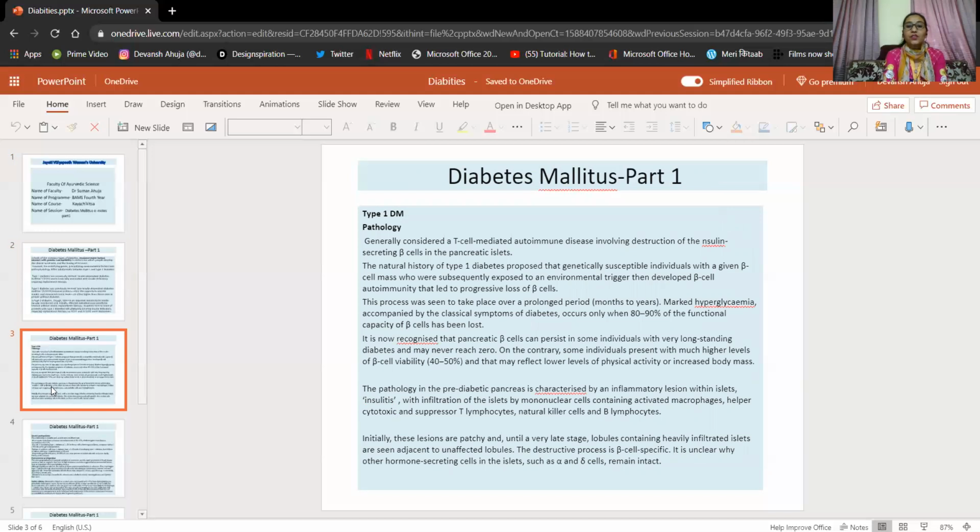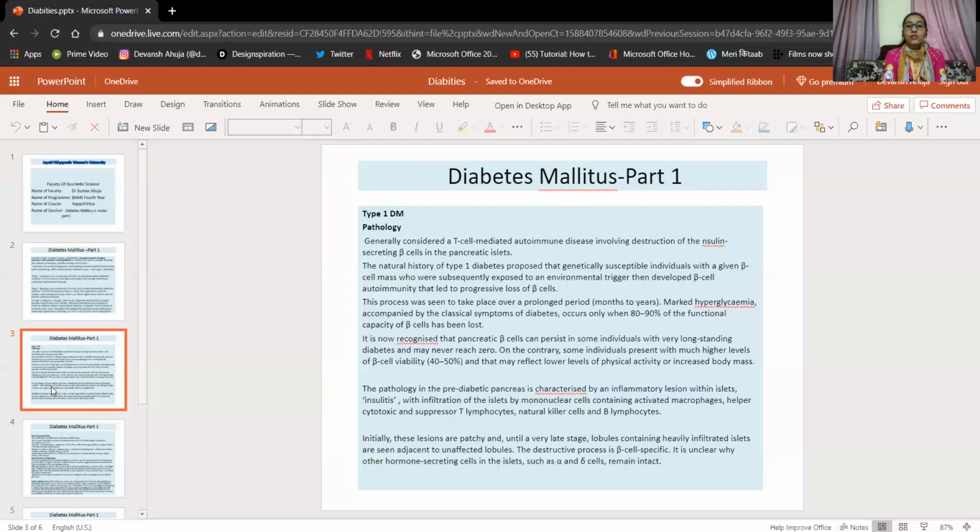The natural history proposes that genetically susceptible individuals with a given beta cell mass were subsequently exposed to an environmental trigger, then developed beta cell autoimmunity, which led to progressive loss of beta cells. So in type 1 diabetes there is an environmental trigger with genetic susceptibility that leads to beta cell autoimmunity and loss of beta cells.